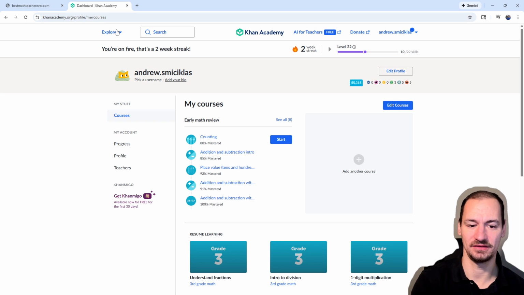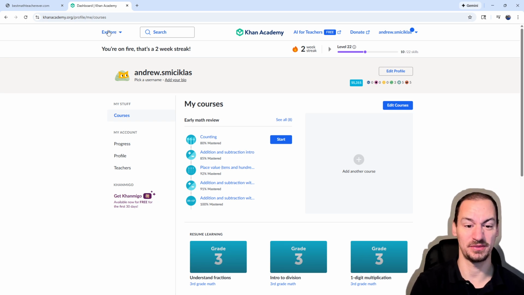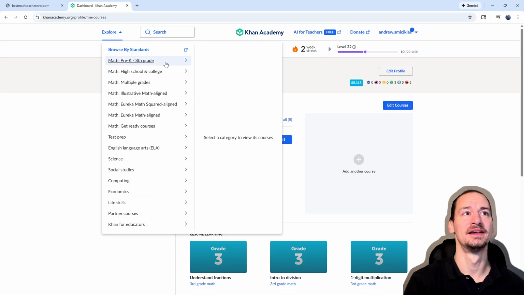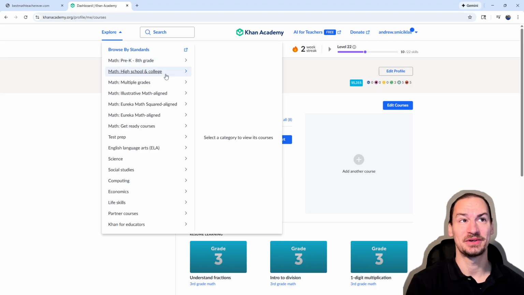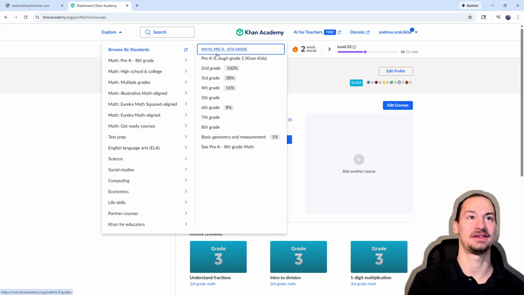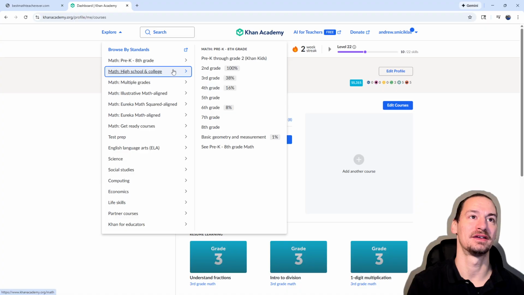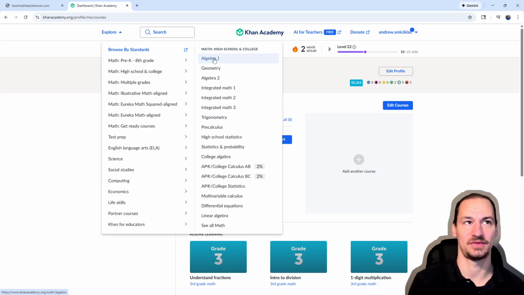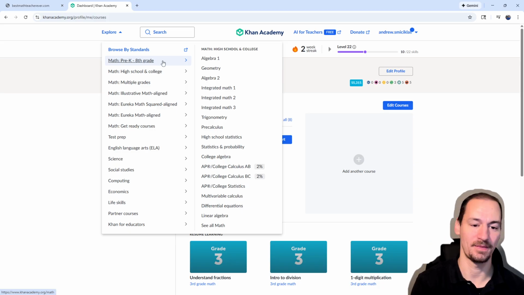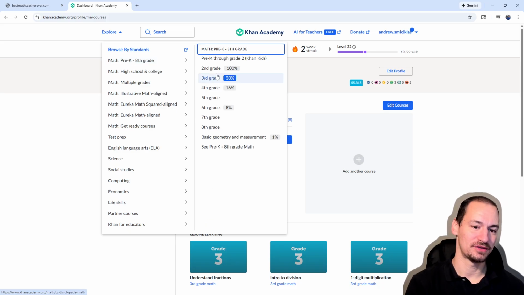But I think you need to take note of this up in the upper left-hand corner, the Explore drop-down menu. And if you look at it, it'll be separated by grade levels. So here they have 2nd grade to 8th grade. I kind of skip over this one. So 2 to 8. And then here they have high school and college. So algebra, calculus, geometry, pre-calc, all that stuff. So something for everyone.